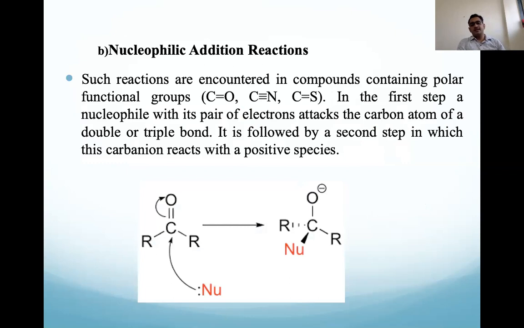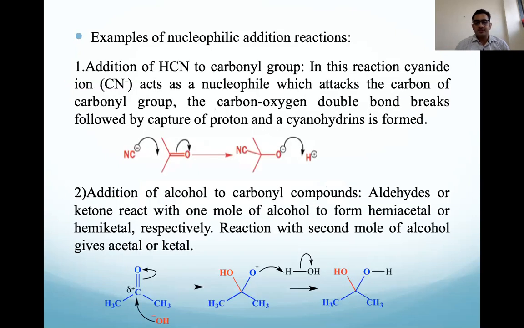For a nucleophilic addition reaction, our double bond must be electrophilic in nature. Of the two atoms in the double bond, one should be highly electrophilic. Here the carbon is highly electrophilic because oxygen makes that carbon more electrophilic due to the inductive effect and the electromeric effect. The first step is attack by the nucleophile on the electron-deficient carbon, O negative formation takes place, and that O negative oxygen ion abstracts the proton.